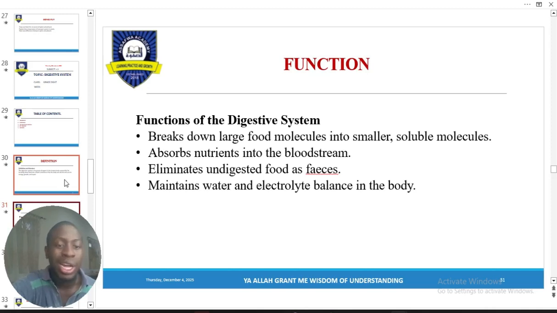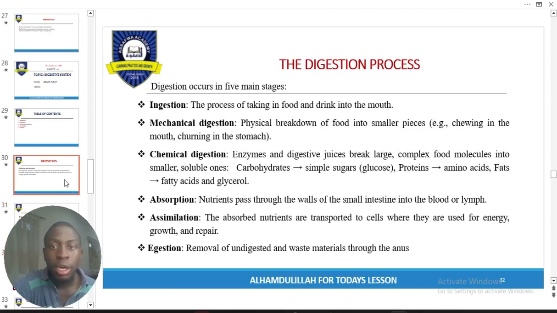Now, the digestive process, this is it. Ingestion, first thing first, you have to put food in your mouth. Mechanical digestion, you have to chew it. Take for example, you're eating sugar cane. Will you just swallow it? Believe me, you have to just enjoy it. Now we have the chemical digestion. When it gets to your stomach, it releases certain enzymes to what? Make the digestion process go smoothly.